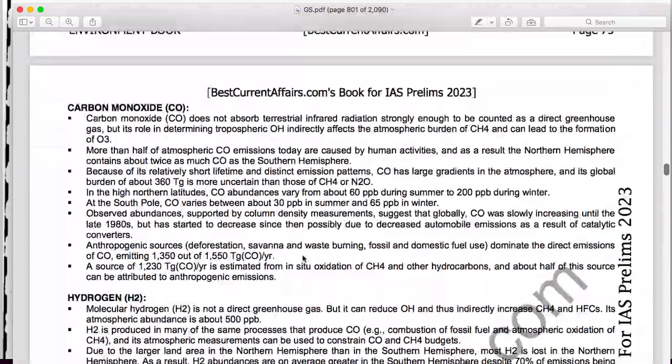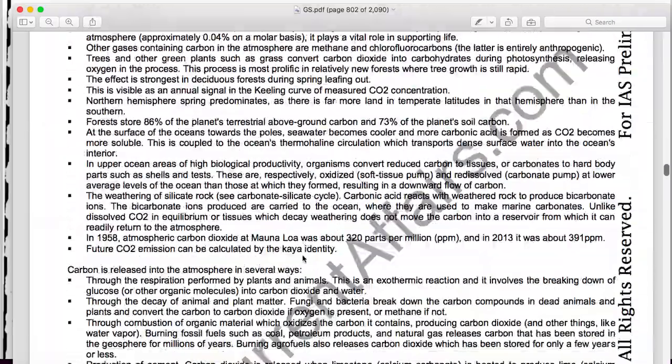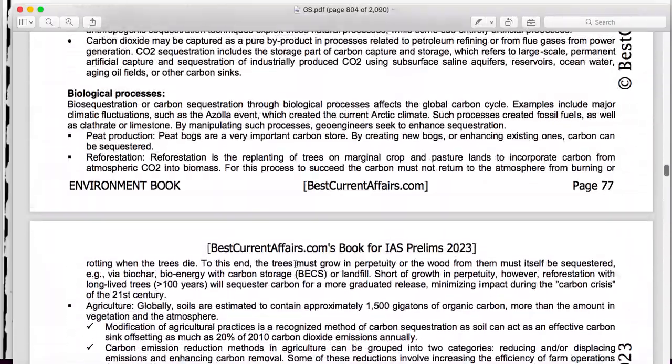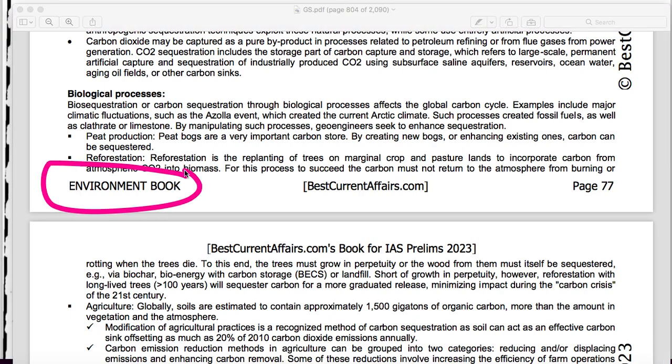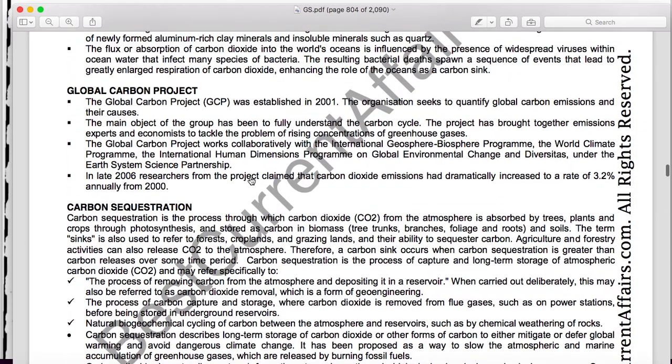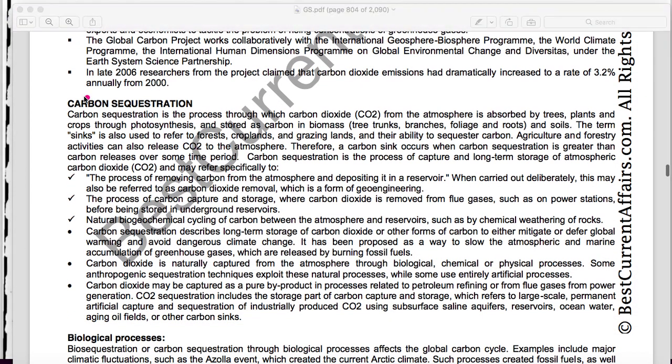Environment book for IAS Prelims 2023, page number 77. On this page, there is a full topic on carbon sequestration. Here it is mentioned.